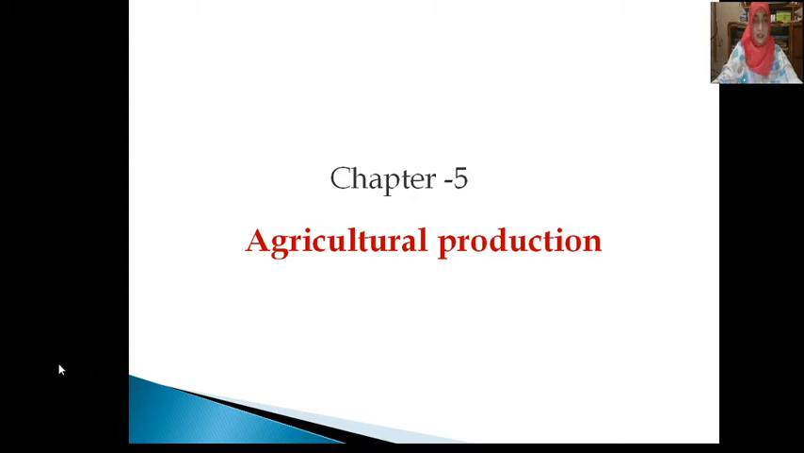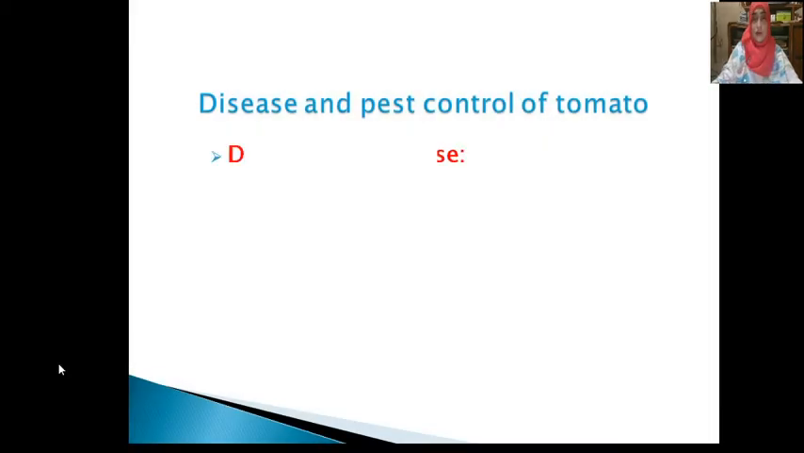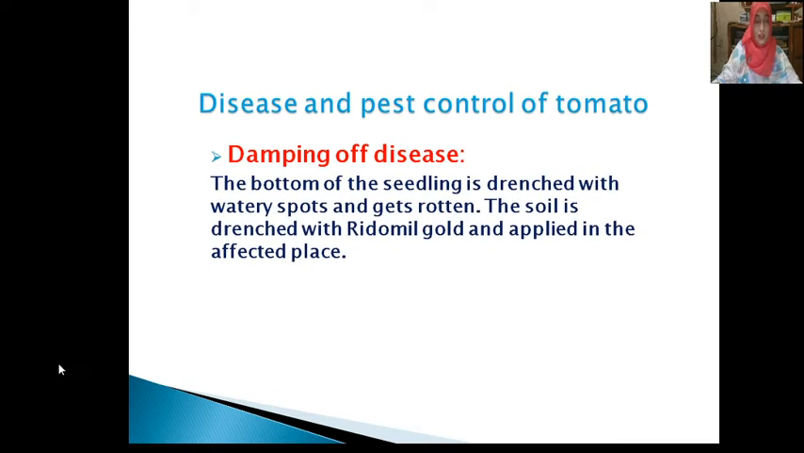Okay, all of you ready to read? Let's focus on today's topics. Disease and pest control of tomato. Damping off disease. The bottom of the seedling is drenched with watery spores and gets rotten. Sometimes the root gets rotten and the seedlings die. The soil is drenched with Ridomil Gold and applied in the affected place.